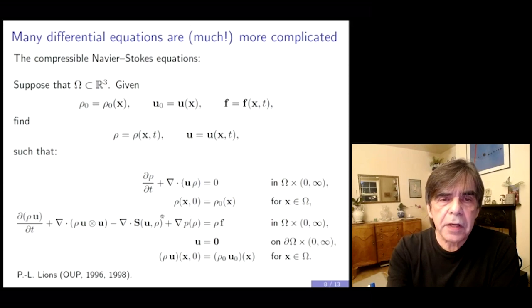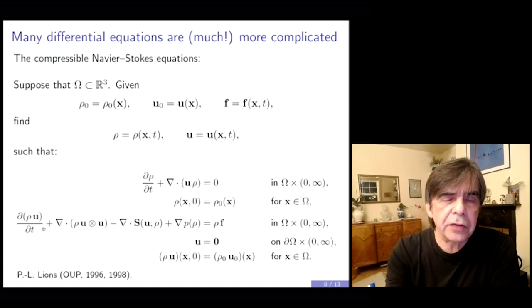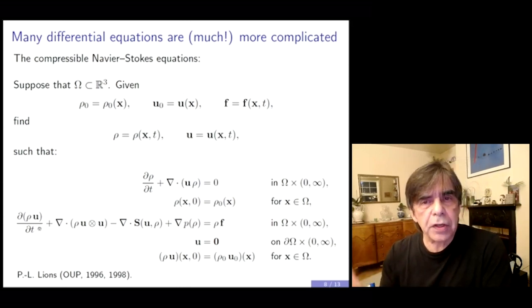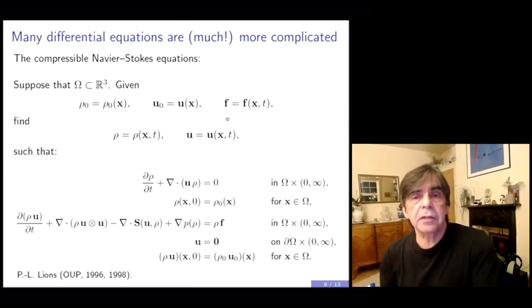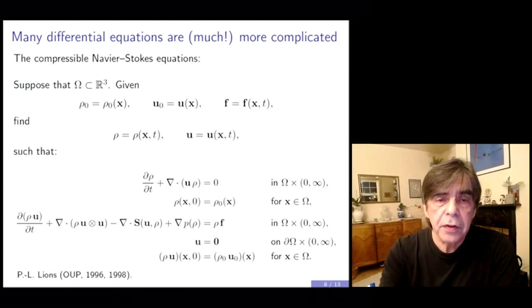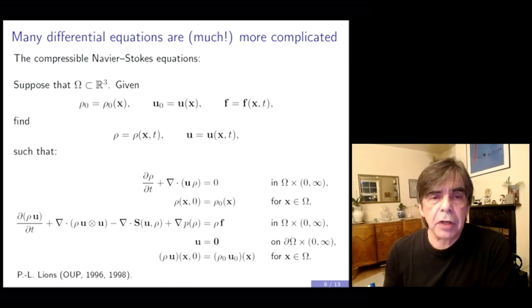And then the second partial differential equation that you see here is in fact a set of three partial differential equations because it involves the vector function u, the velocity, which has three components. You see that I have indicated u in boldface notation, and f is also in boldface notation. So everything that is indicated in boldface are vector functions. So in fact, u is a three-component vector function. So altogether you have a set of 3 plus 1, so 4 coupled nonlinear partial differential equations.